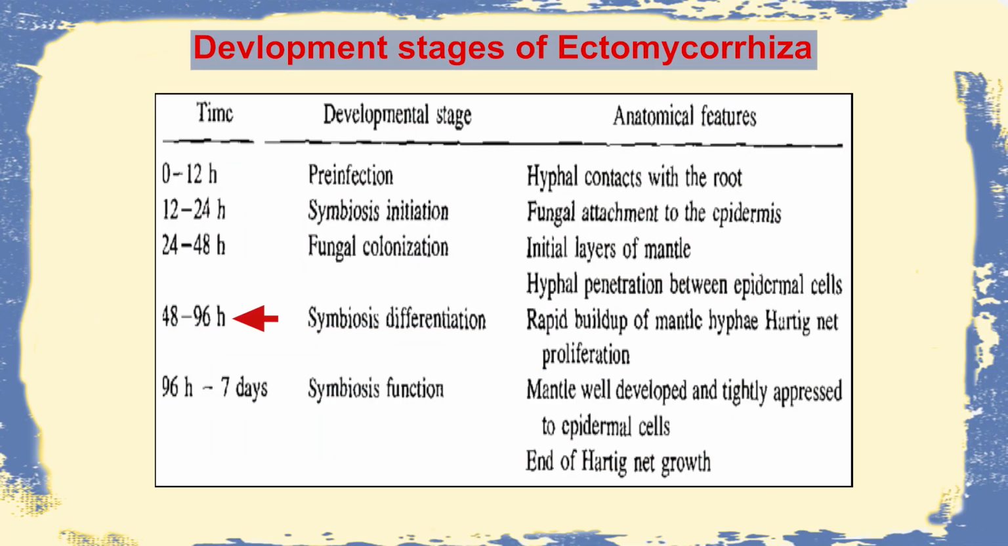Between 48 to 96 hours, the symbiosis will be differentiated. There will be rapid build-up of mantle hyphae and the Hartig net will proliferate. And between 96 hours to 7 days, there will be full-fledged symbiosis function, that is the development of the mantle wall, and the epidermal cells will be distinctly covered by Hartig net growth. So it is quite obvious that within 7 days, a particular plant root can develop a unique mycorrhizal association with a fungal mycelia, provided that particular fungal mycelia is compatible with the plant root.